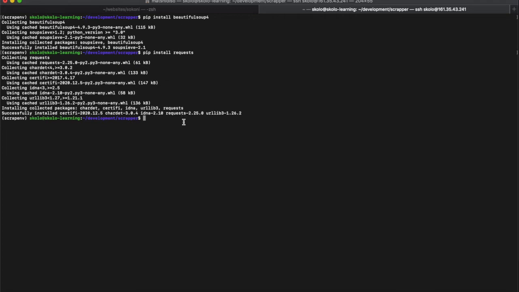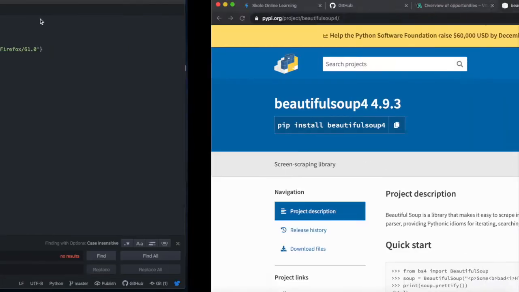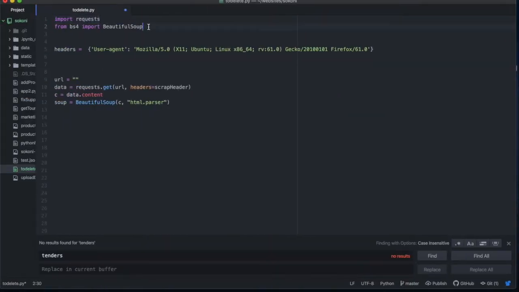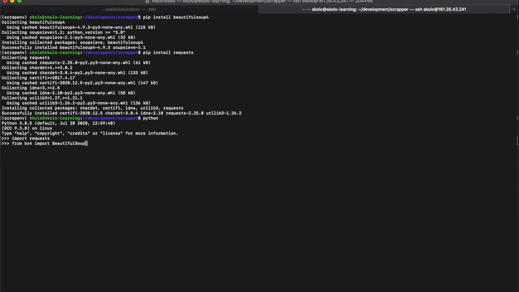To make sure that it all works, you can just type python like that. Now we are actually running commands inside of Python, because you'll have that Python prompt with three arrows. You can do a quick test: try to import requests like that, and then try to import bs4 from BeautifulSoup. If you can import them without an error, it means everything is going well. Once you've imported them, we can go find a page.